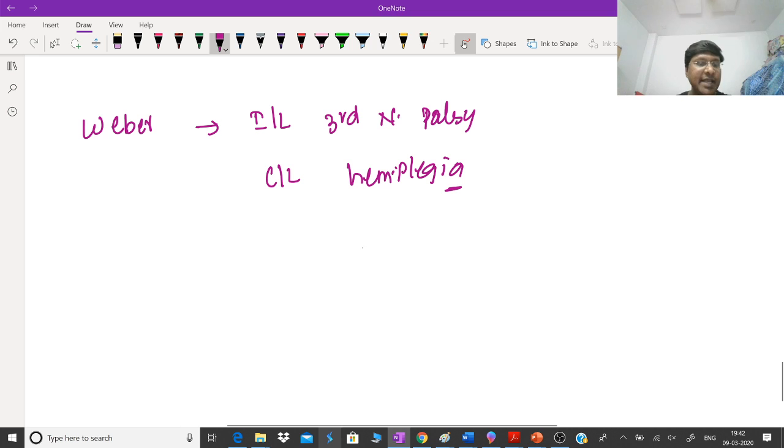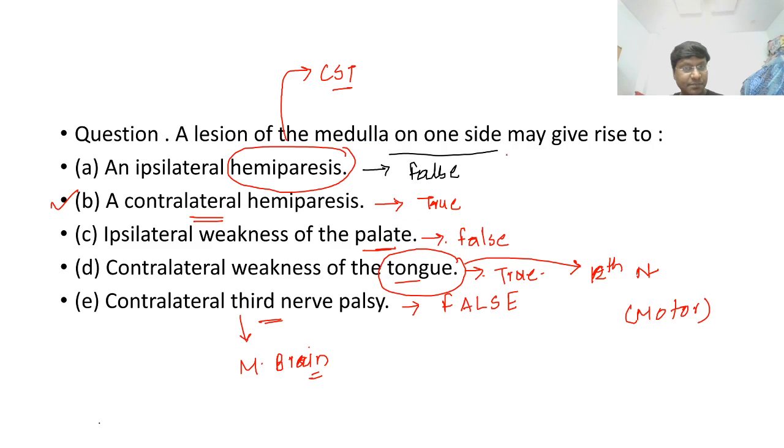This is what is called the Weber syndrome. It should be contralateral, not ipsilateral.